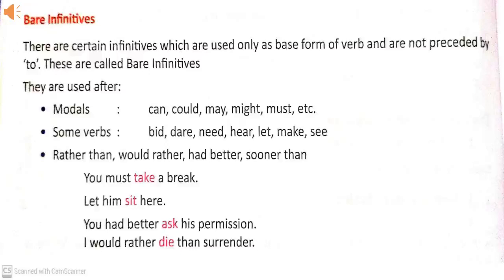These are used after modals like can, could, may, might, must, etc. These are also used after some verbs like bid, dare, need, hear, let, make, see, etc. Along with these verbs, with some expressions like rather than, would rather, had better, sooner than, bare infinitives are used.